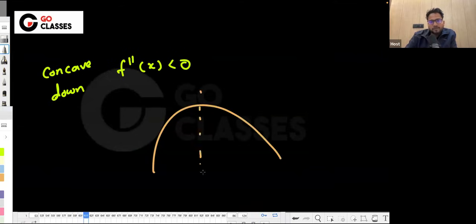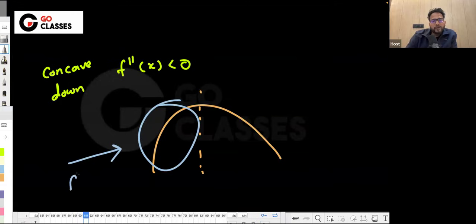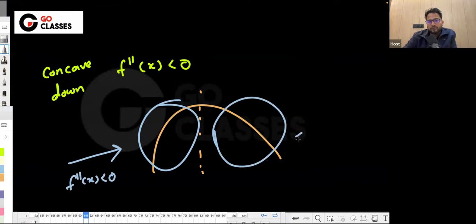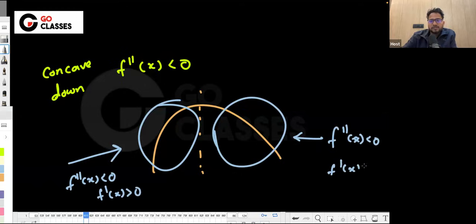Now here also there are two parts. In this region, you can say the function is increasing. So anyway, f double dash x is less than 0 for both of these parts, right? But you can talk about f dash x. F dash x is greater than 0 here, and f dash x, since it is decreasing, is less than 0 here. So this is the geometry. I hope you understood this.